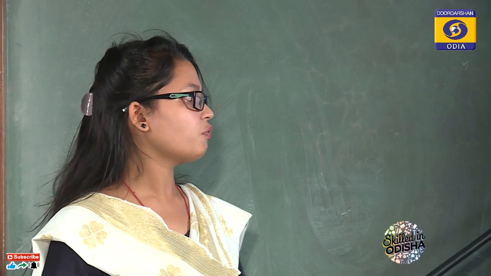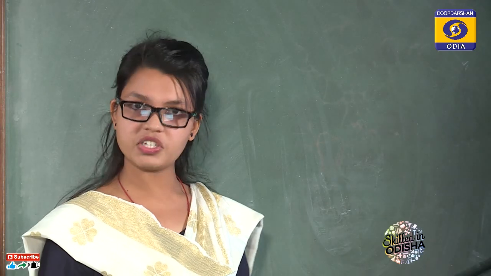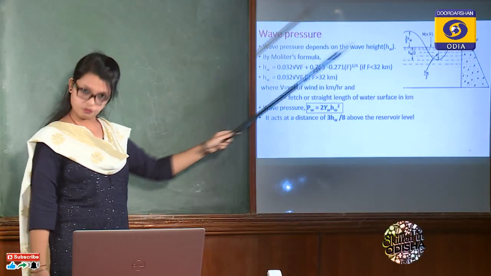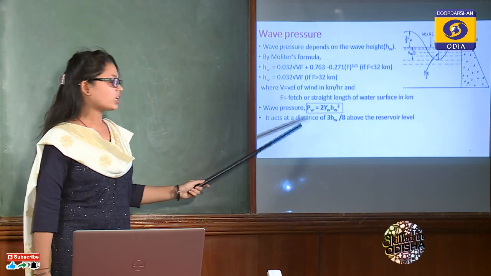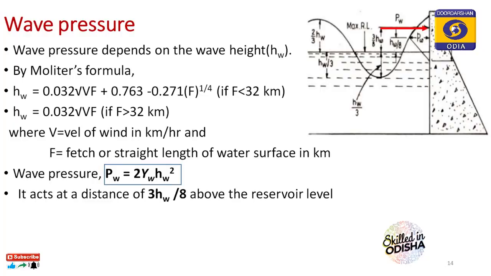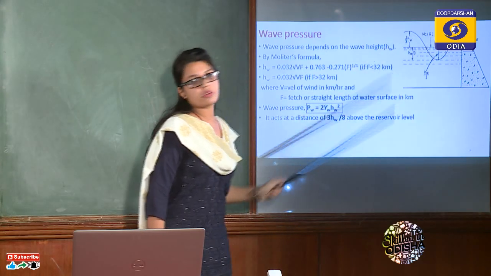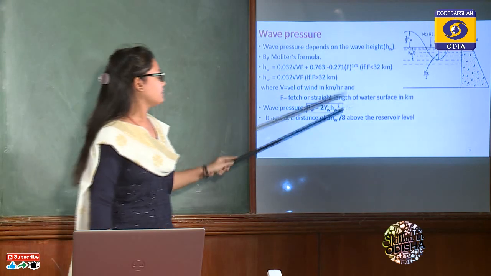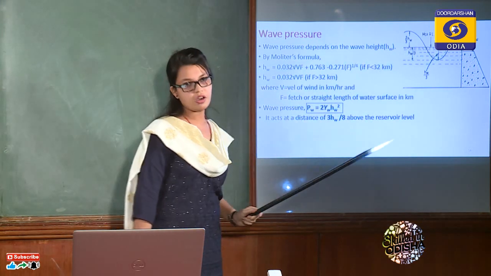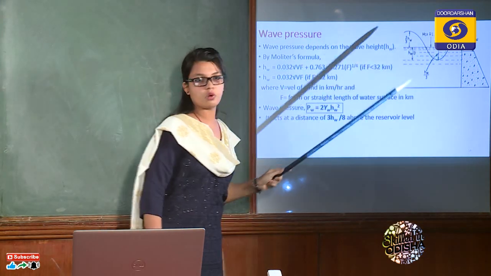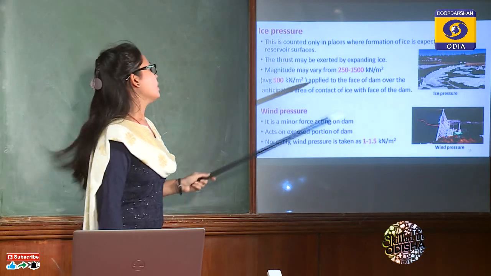V is the velocity of wind in kilometer per hour, and f is the fetch in kilometer. So once we know the height of the wave, then we can find the total wave pressure, that is 2 gamma w hw square. So you can see this red arrow mark. This is the total wave pressure that is acting at 3 hw by 8 from the surface of the reservoir water.